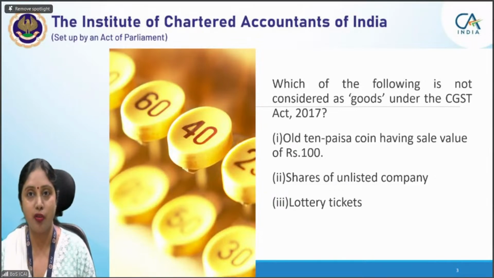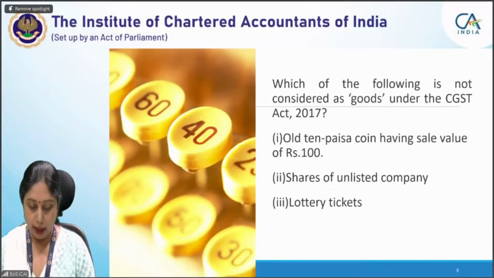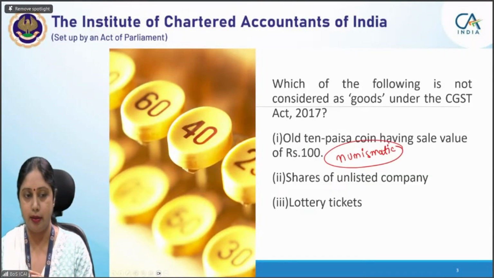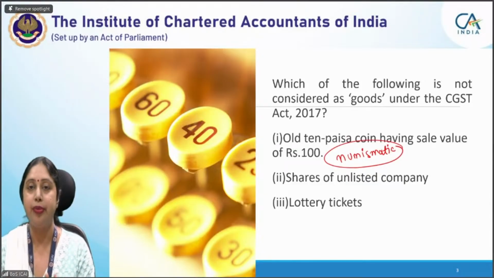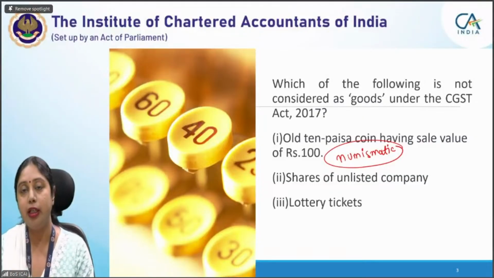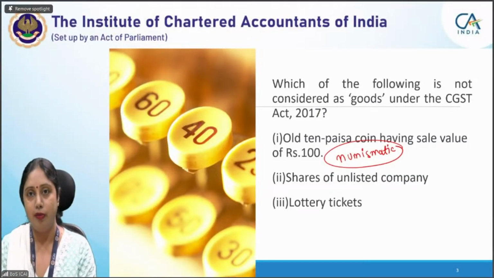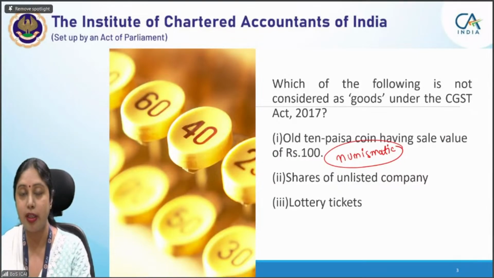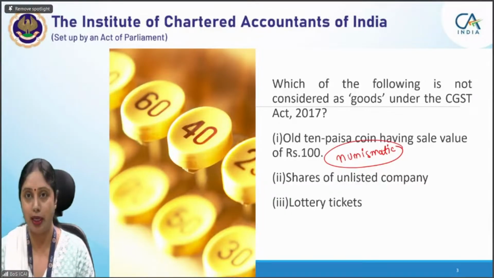But the definition of money specifically excludes any money which is held for its numismatic value. Numismatic value means that the money is no longer in circulation, but because it is an old time coin, we are keeping it as a souvenir, as a memory. The old 10 paisa coin is no more in circulation now, and that is why its sale value is rupees 100 now. It has a higher value than what it carries. That is not money.